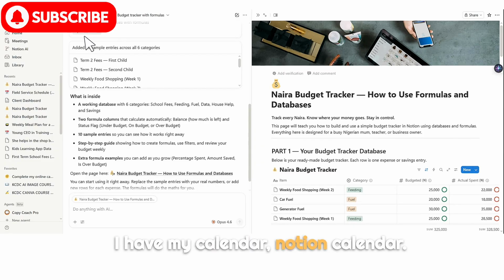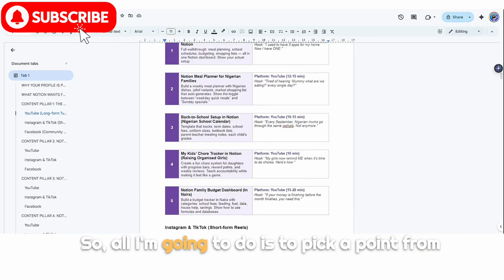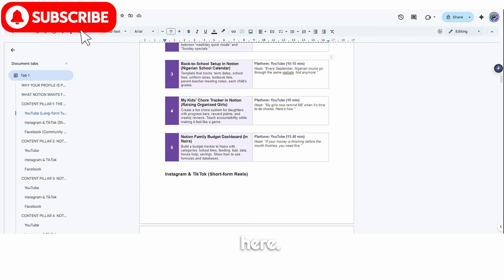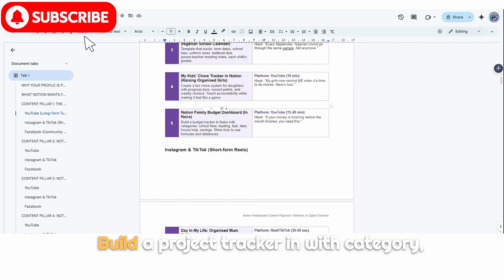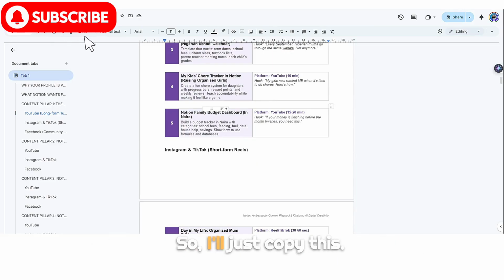I have my calendar, Notion calendar. I have this calendar here. So all I am going to do is to pick a prompt from here. So let me pick this one. Build a budget tracker in Naira with category: school fees, feeding, fuel, data, house help, saving. Show how to use formulas and data. So I'll just copy this.